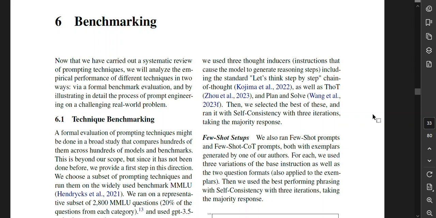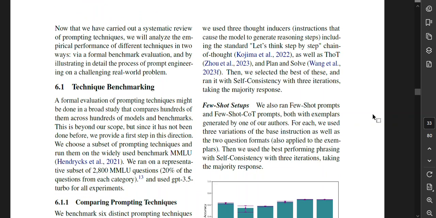Benchmarking. Now that we have carried out a systematic review of prompting techniques, we'll analyze the empirical performance of different techniques in two ways: via a formal benchmark evaluation, and by illustrating in detail the process of prompt engineering on a challenging real-world problem.